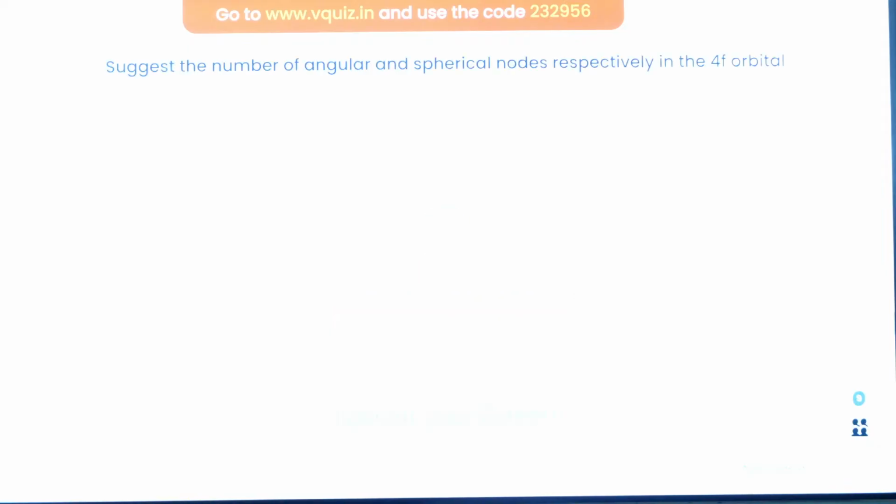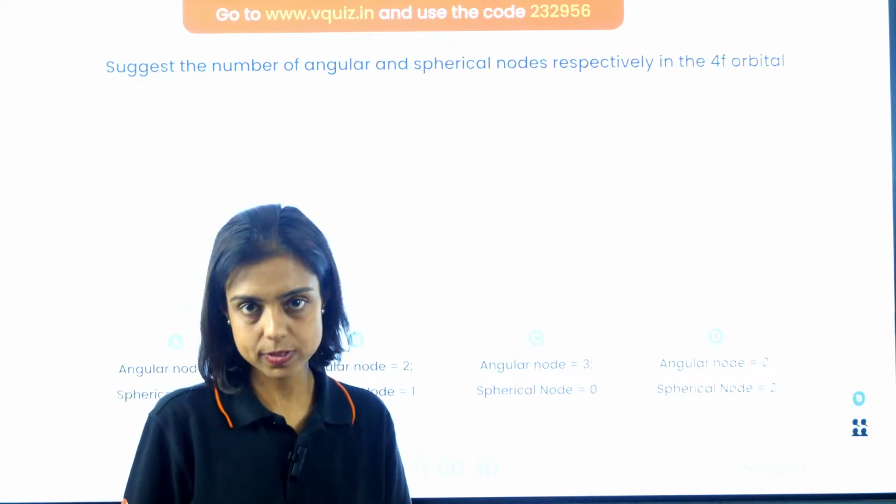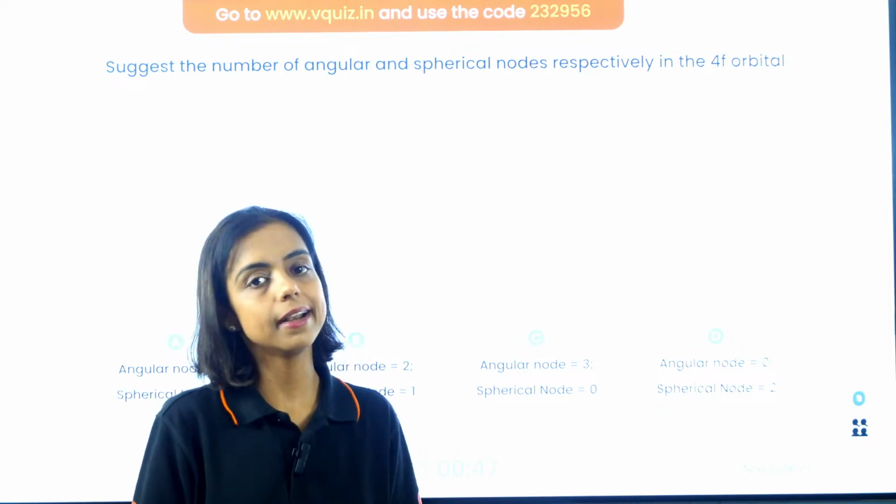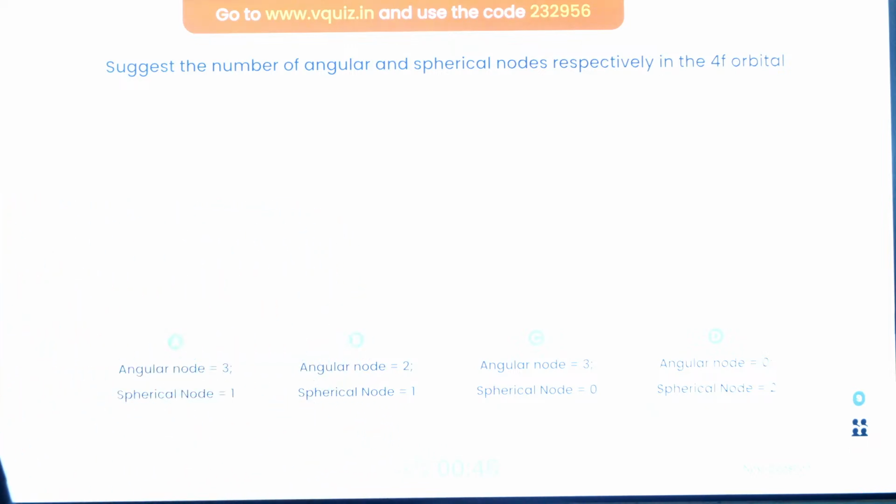10th question. Suggest the number of angular and spherical nodes in 4f orbital. Angular nodes and spherical nodes. Spherical means radial nodes. Angular means planar nodes, right? And spherical means radial nodes. Quickly, okay, quickly solve, guys.